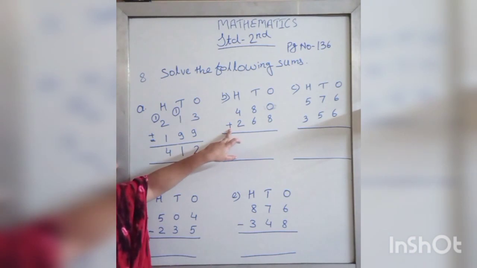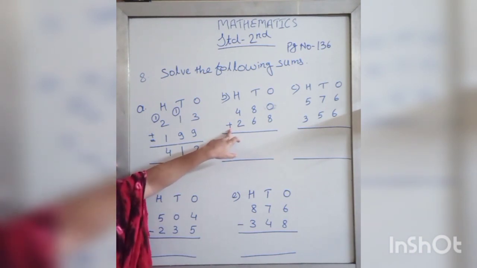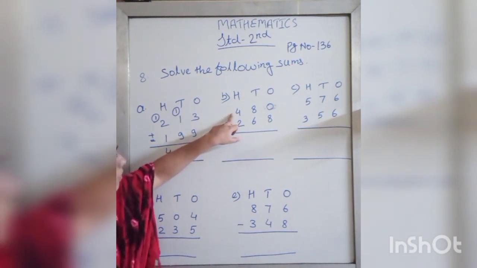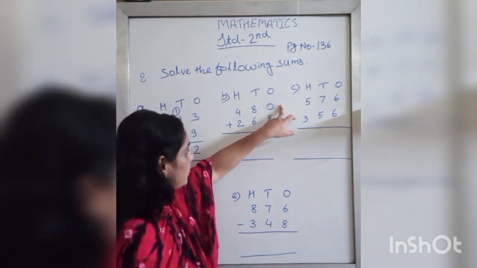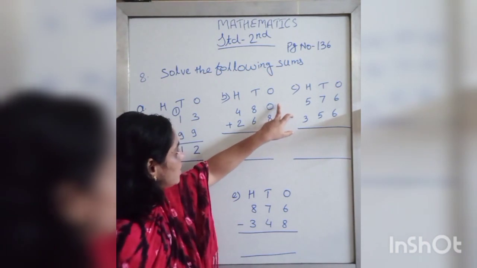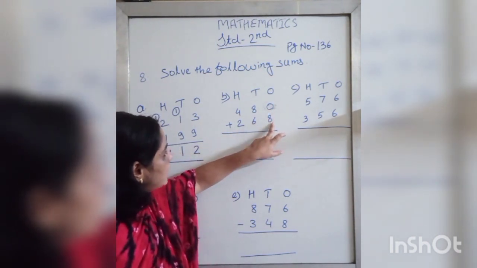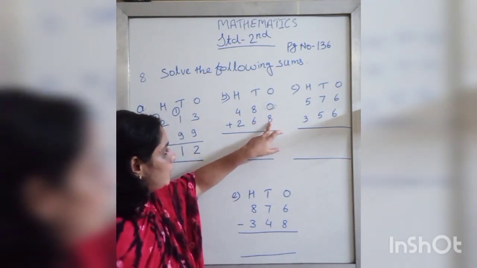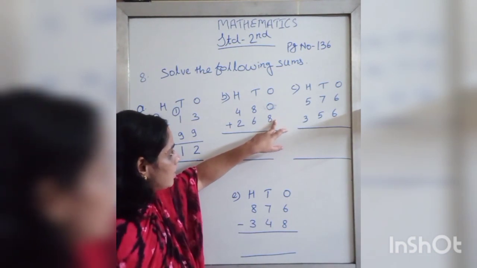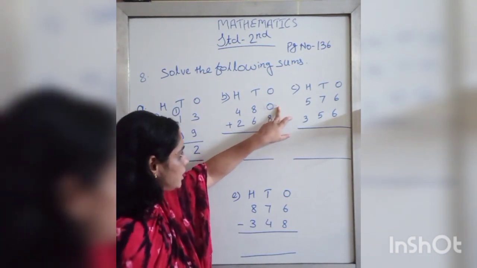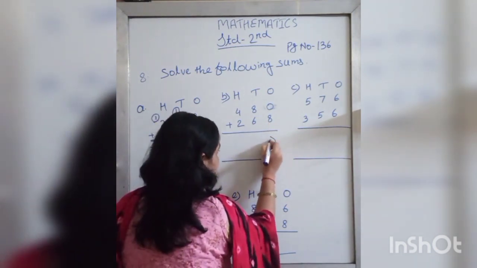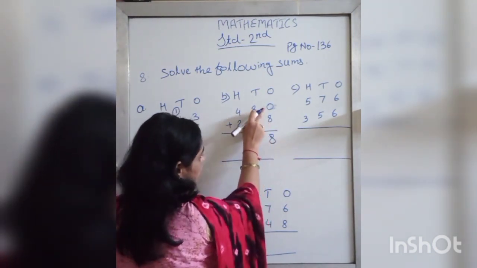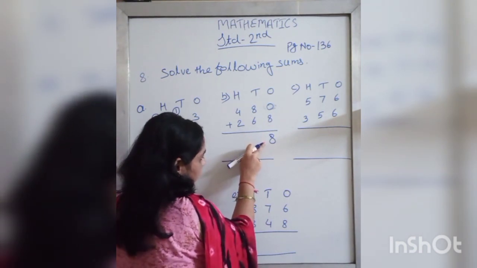Here also the symbol of addition is given. That means we have to add these numbers. Start from the ones place. What are the numbers? 0 and 8. We know that when we add 0 to any number, we get the number itself. That means 8 plus 0 is equal to 8.